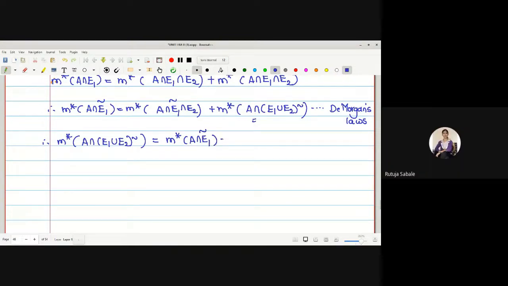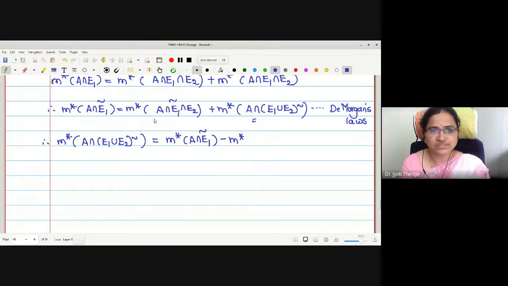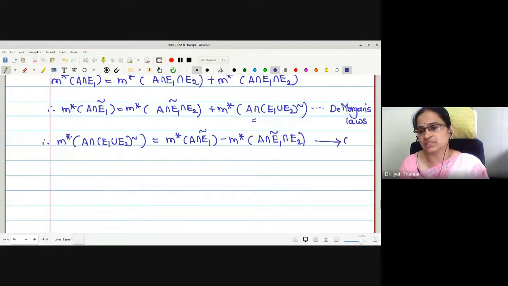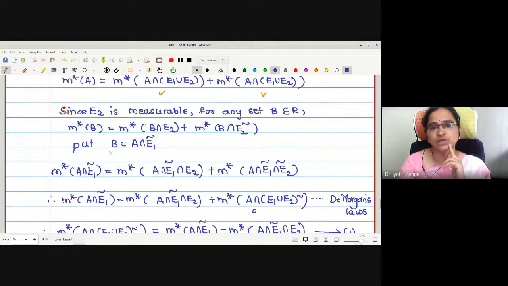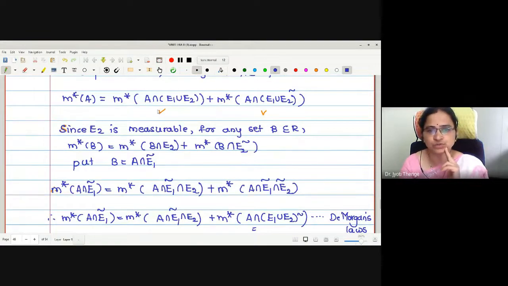Yes, ma'am. We just shift the term to the left. This is M star of A intersection E1 complement, minus M star of A intersection E1 complement intersection E2, and I will name it statement number 1. Is that okay? Now which term remains to be constructed? This one has to be constructed now.